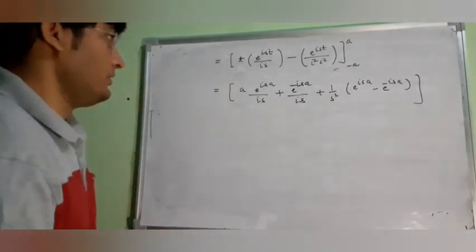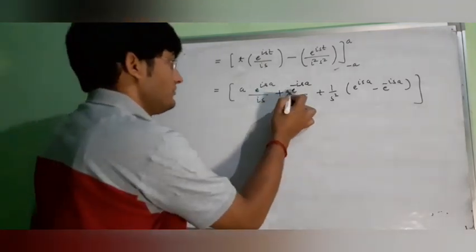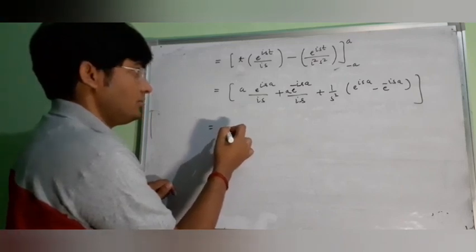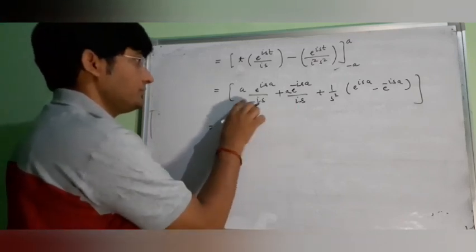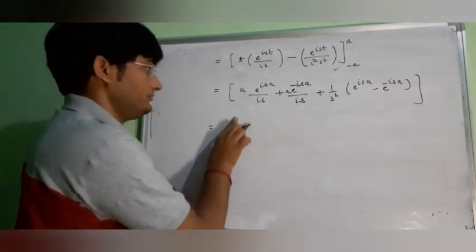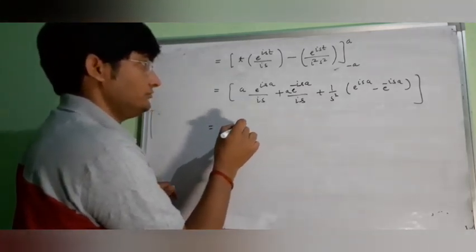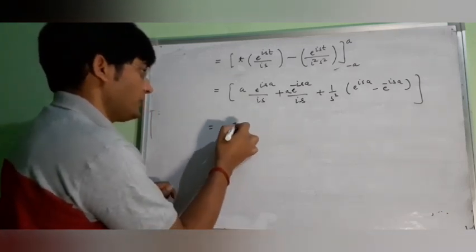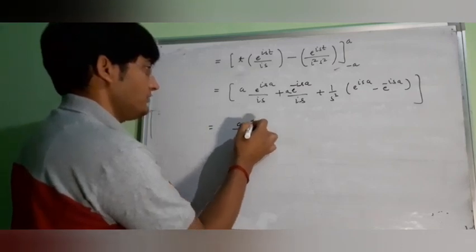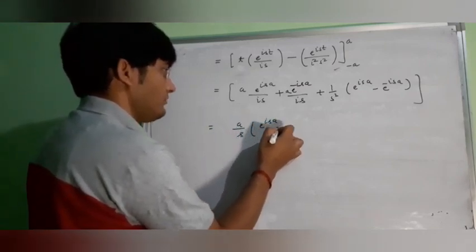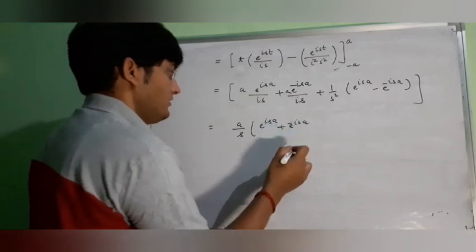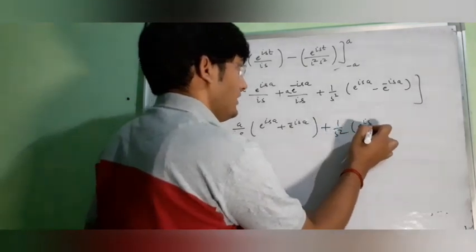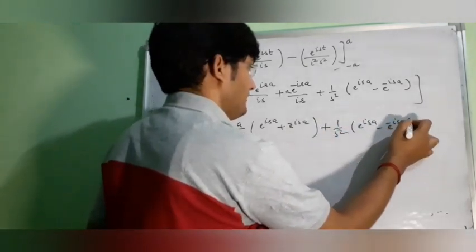Okay. So now we can combine these two terms. On combining, the first term can be written as a upon s, e to the power isa plus e to the power minus isa, into 1 upon i, and here we can write 1 upon s square, e to the power isa minus e to the power minus isa.